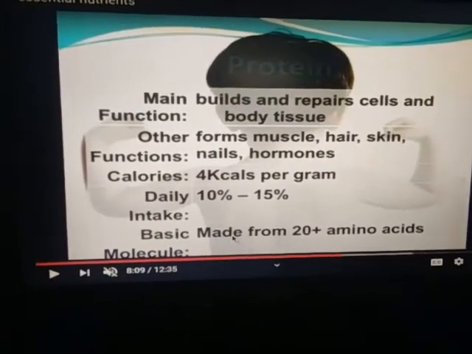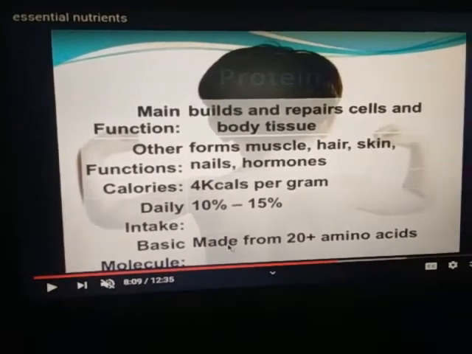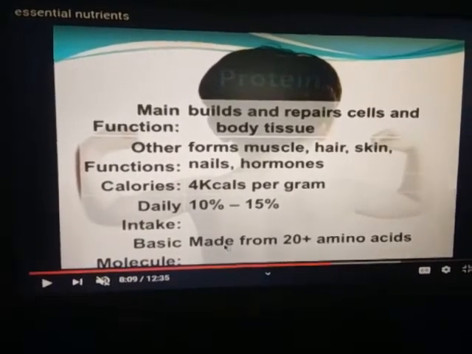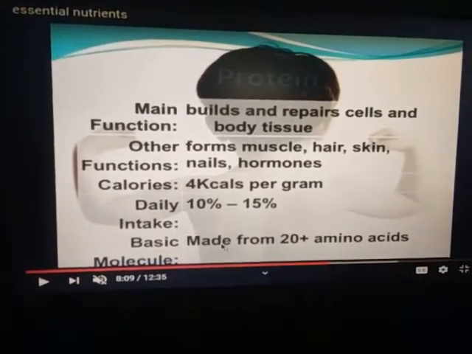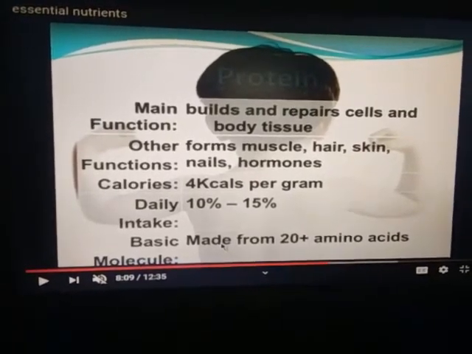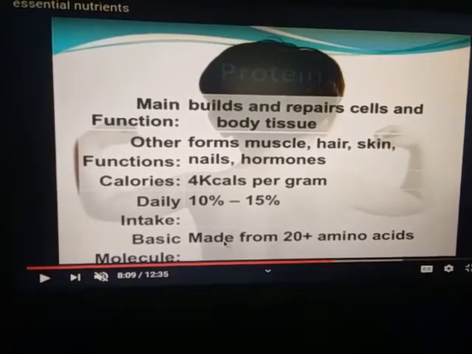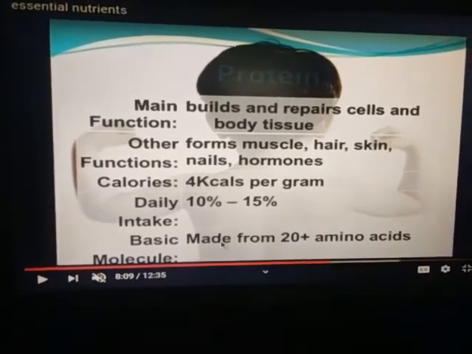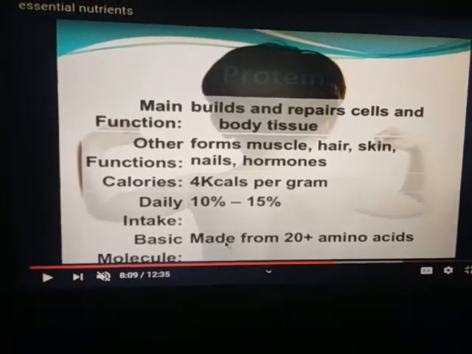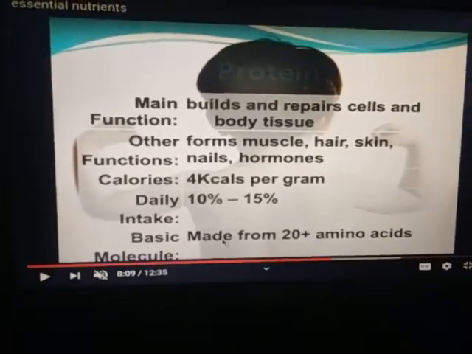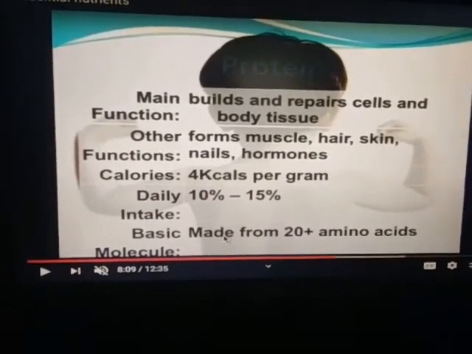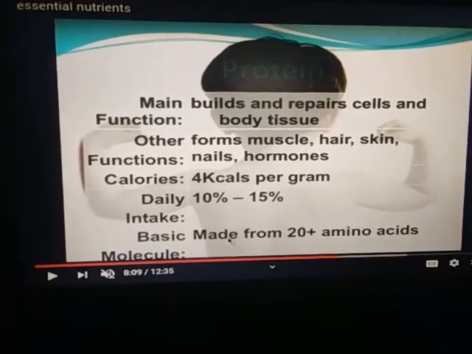Now dear students, the next category of essential nutrients is protein. It is the main body building and repairing part, meaning it builds and repairs cells and body tissue. Other functions are that it forms muscles, hair, skin, nails, and hormones. As we know, 1 gram of protein contains 4 kilocalories of energy. It is also called emergency energy providing food.